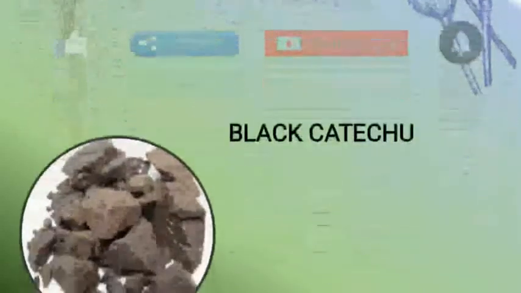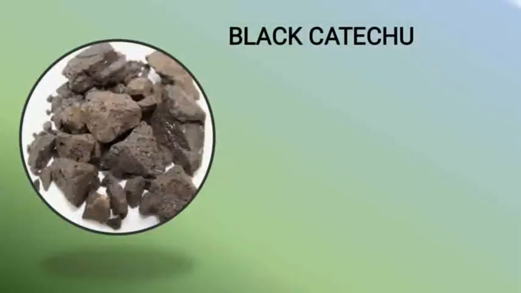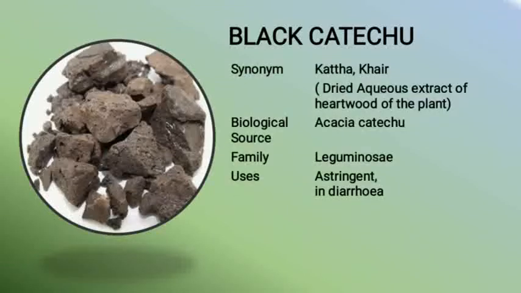So let's begin students. This is the first drug, black catechu. Its synonym is katha or khair. It consists of dried aqueous extracts of heartwood of the plant Acacia catechu, belonging to the family Leguminosae, and it is used as astringent and it is also used in diarrhea.